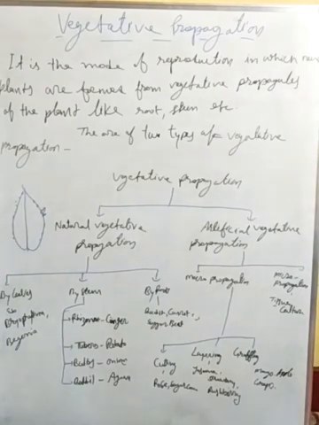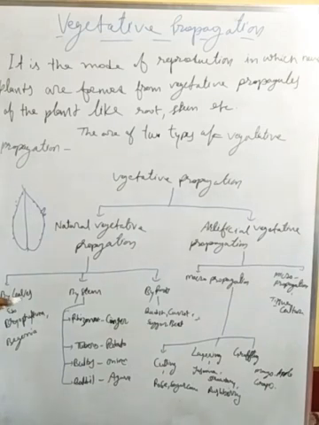So that is the mode of vegetative propagation by leaves. Then by the stem also: rhizomes, tubers, bulbs and bulbils.